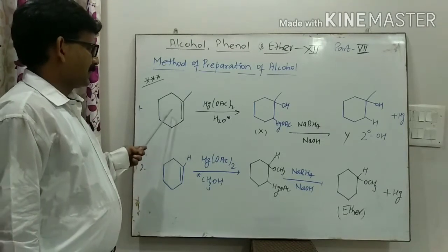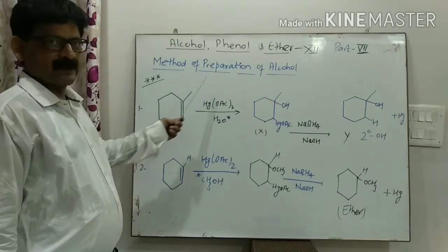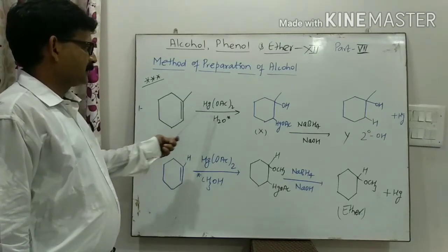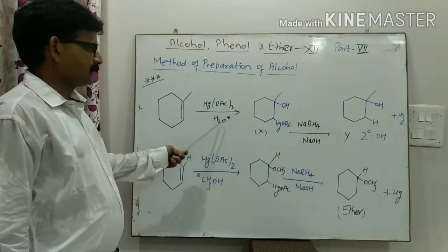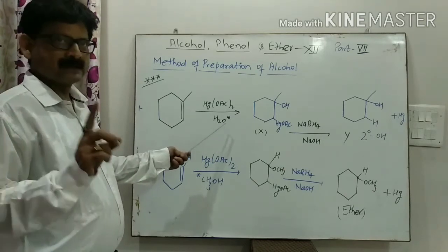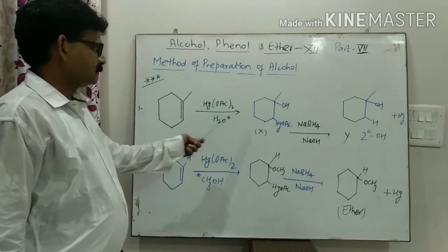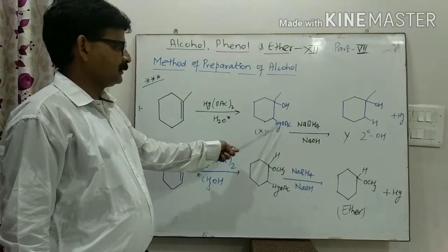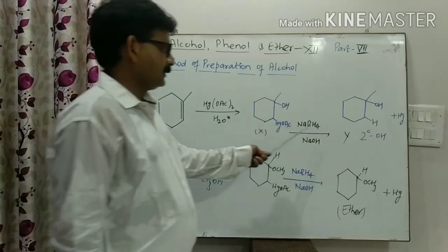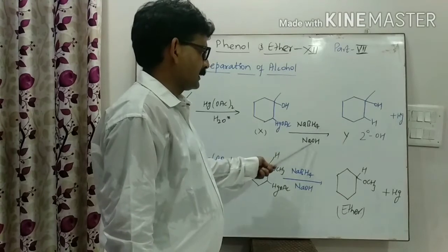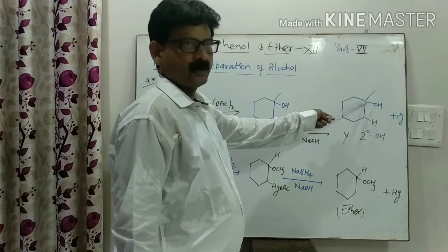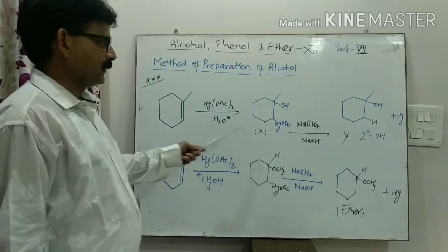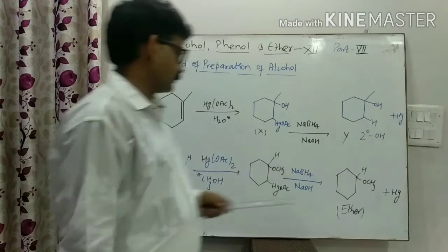Now, apply the concept of the oxymercuration and demercuration method in this reaction. When alkene reacts with mercuric acetate and water acts as the nucleophile, you know the concept, secondary alcohol is formed. The OH part of the water nucleophile will attack over here and a complex compound is formed. When it undergoes reduction with sodium borohydride and NaOH, secondary alcohol is formed. The important point to remember is that whenever water acts as the nucleophile, secondary alcohol is formed.